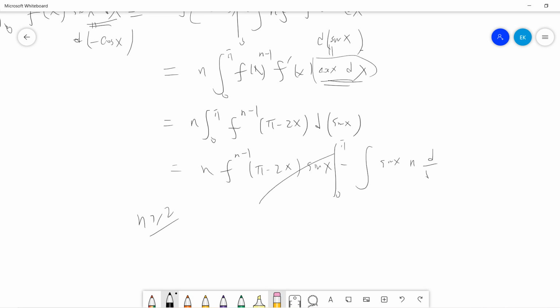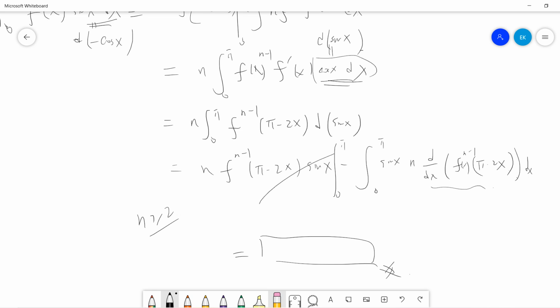So it's n d/dx of f^(n-1) (pi minus 2x) f of x, ds from 0 to pi. Combining it, you will get the answer, because there will be n minus 2 sine x. And if you differentiate with respect to this again, then you will get another f prime term. So this will be the answer.